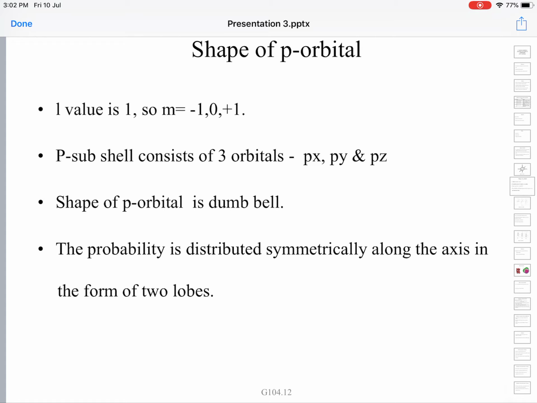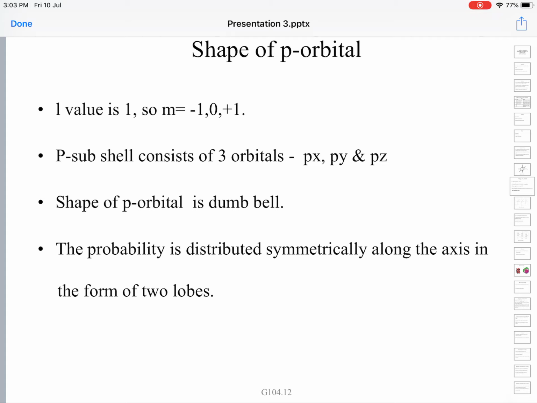So there are 3 orientations. M represents the orientation of the orbital around the nucleus. Here you have 3 orientations for the p orbital. In other words, the probability of finding an electron lies equally in 3 directions along the 3 coordinate axes. So we talk of these as 3 orbitals: the orbital in the direction of the x coordinate, in the direction of the y coordinate, and in the direction of the z coordinate. We call them px, py and pz.